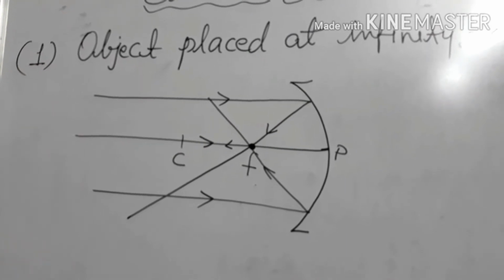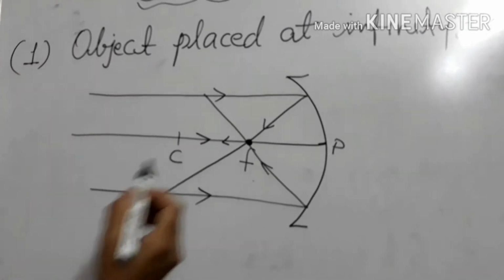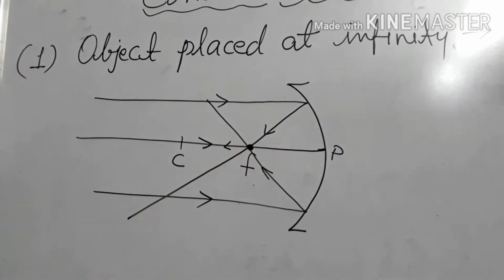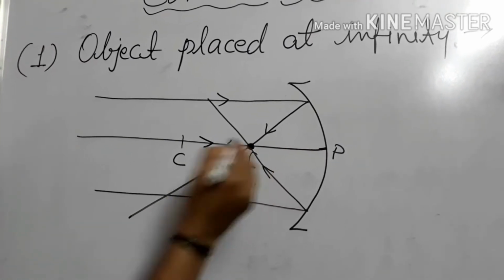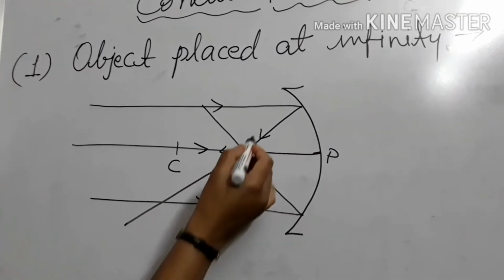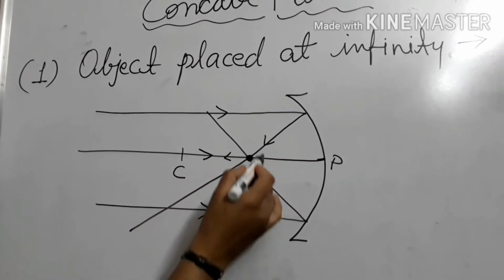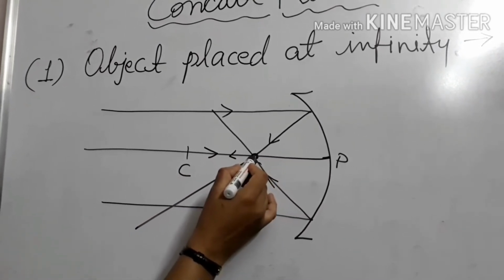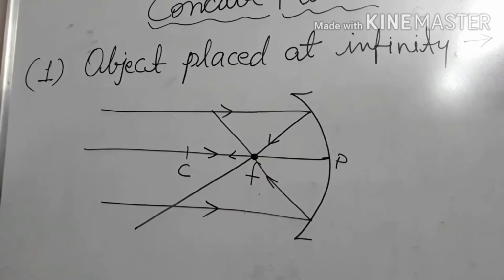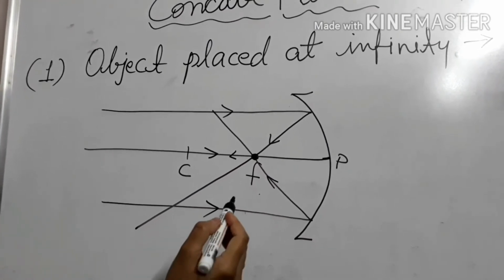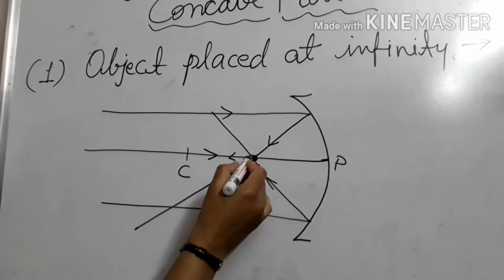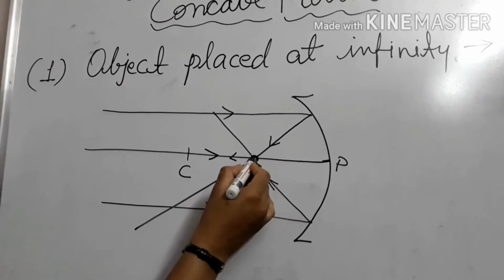What will be the nature of this image? The image will be very small, just like a point. Second, the image is real because the lines are really meeting at this point. That's why the image will be a real image. Third, the image will be formed on the principal focus.